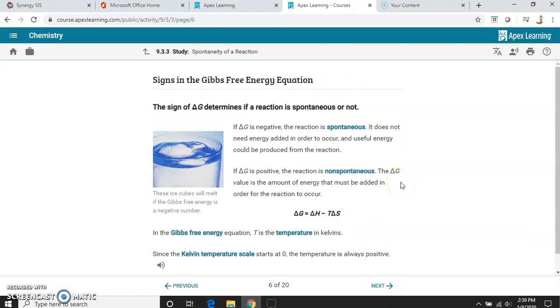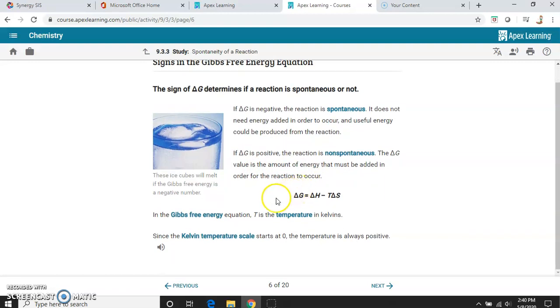So if it's negative, the end result, the change in G, the Gibbs free energy, is negative, that reaction is going to be spontaneous. It doesn't need energy to happen, and it's just going to happen on its own. But we do get energy from it. Okay? If the change in G at the end is positive, the reaction is going to be non-spontaneous, meaning it's not really going to happen on its own. And the value that we calculate of the G is going to be the amount of energy that must be added so that that reaction can take place. Okay, so we will get a value in this.